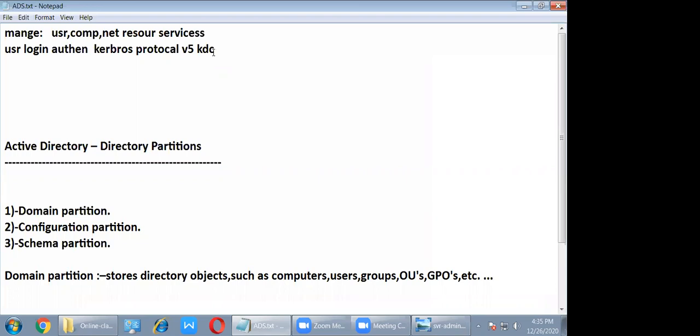So what is Active Directory? What is the purpose of Active Directory? Two things. The purpose is to manage. Manage whom? Users, computers, network resources. How will it be managed? With the help of services. For user login authentication, Active Directory has the Kerberos protocol, but it is only for local authentication. Local authentication purposes only.